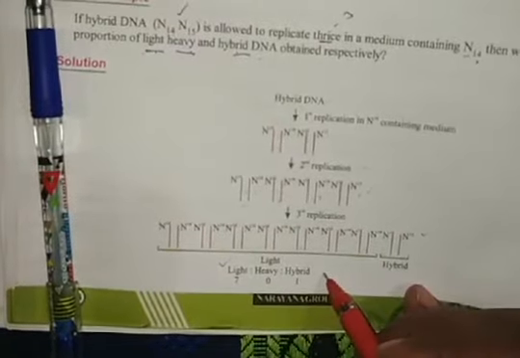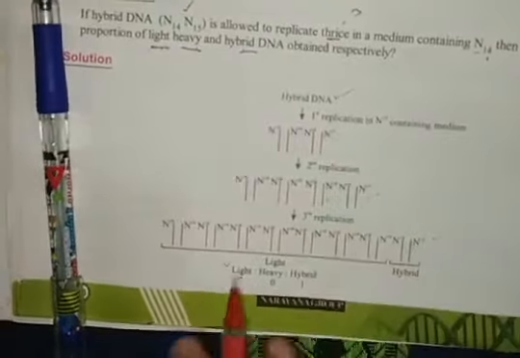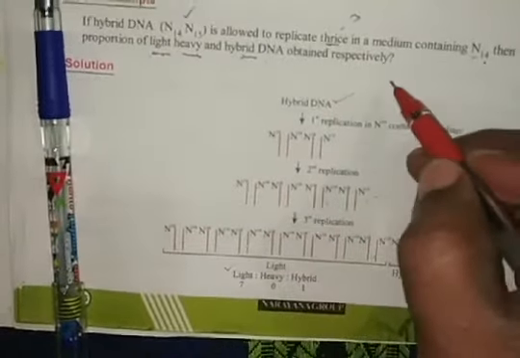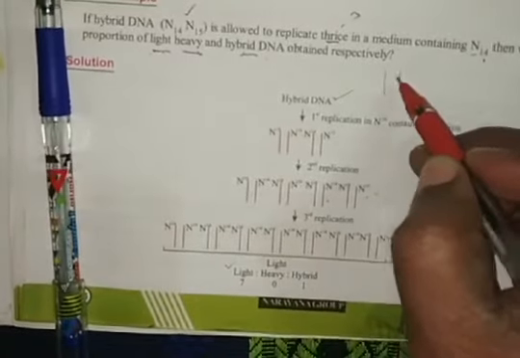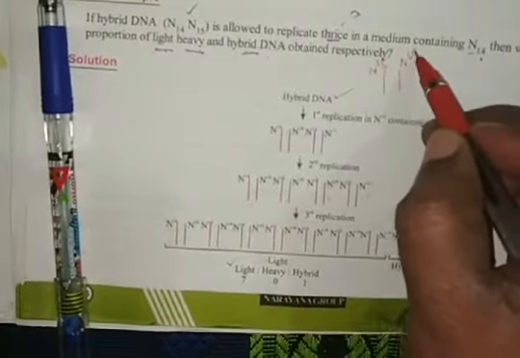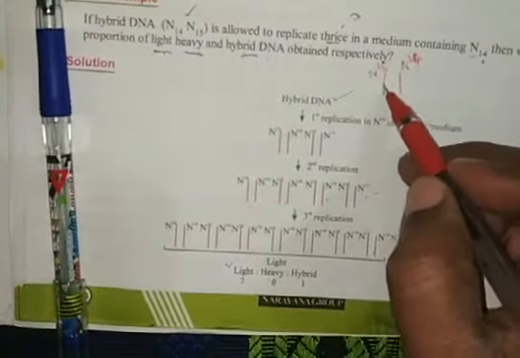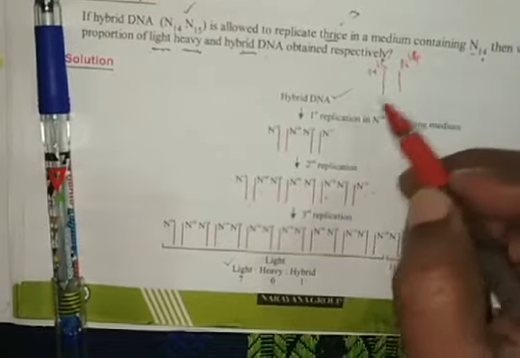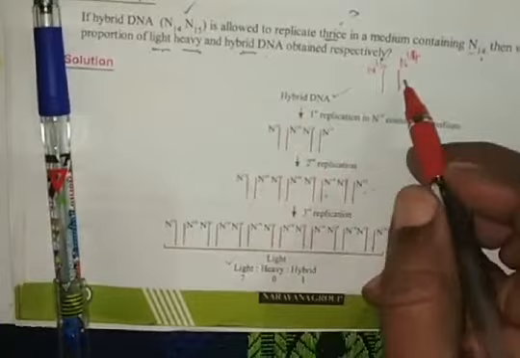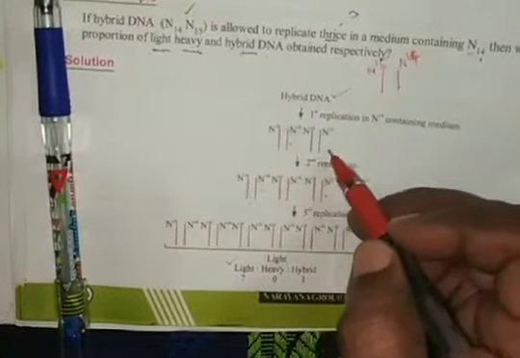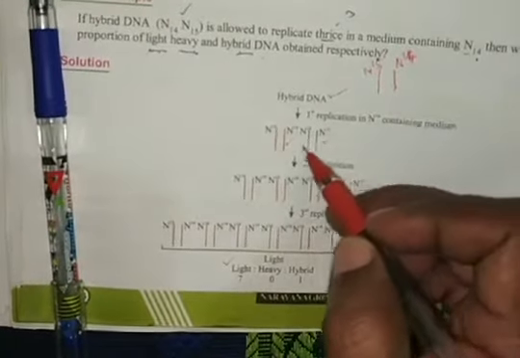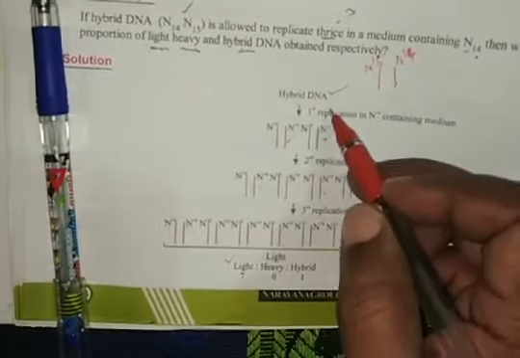So the parental DNA itself is a hybrid DNA, not a heavy DNA here. The hybrid DNA has one light strand and one heavy strand. Two strands are present. When this is multiplied, a hybrid DNA is formed for one strand, and for the other a new light strand is formed, giving a light DNA. So one light DNA and one hybrid DNA are formed after the first generation.